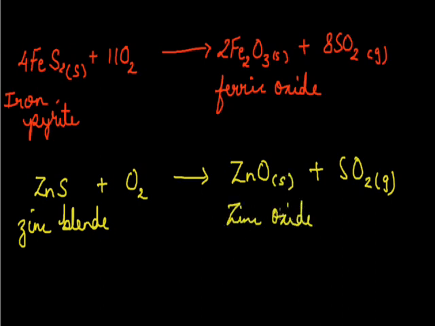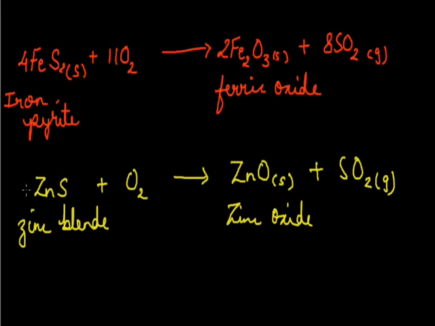So in both these processes we can see the metal ore is getting converted into its metal oxide. Roasting is used for sulfide ores because sulfides easily get converted into SO2 gas and they give the metal oxide.